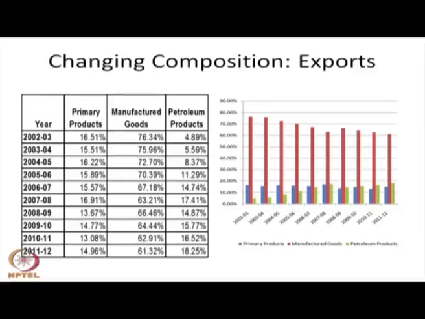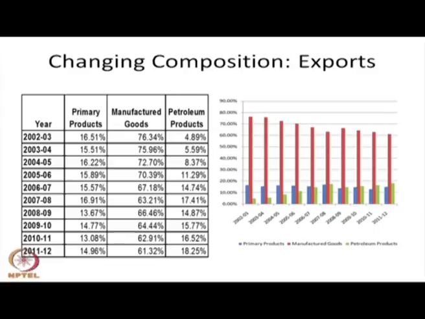The primary product, that is agriculture and allied activity and ores and minerals, earlier constituted nearly 16% of export revenue, and has declined to nearly 15%. The manufacturing sector, though it was around 70%, has recently declined because of recession. The decline started around 2005-6 and 2007-8 onward, when there has been economic recession, world exports declined, and because of this manufacturing goods export also declined.